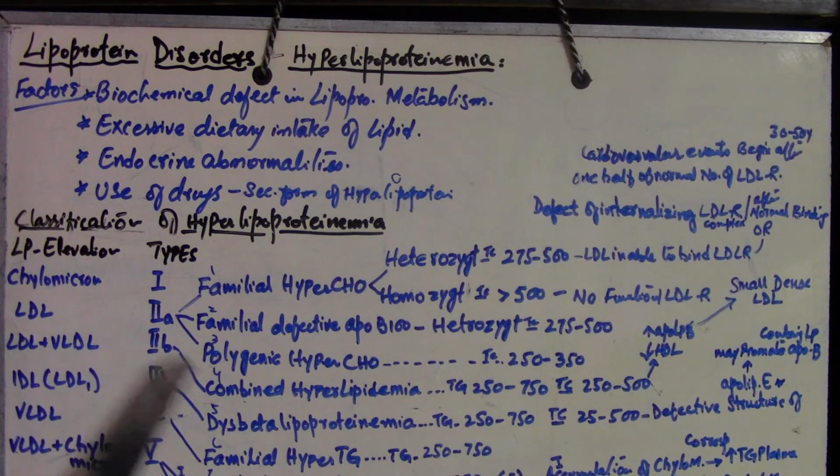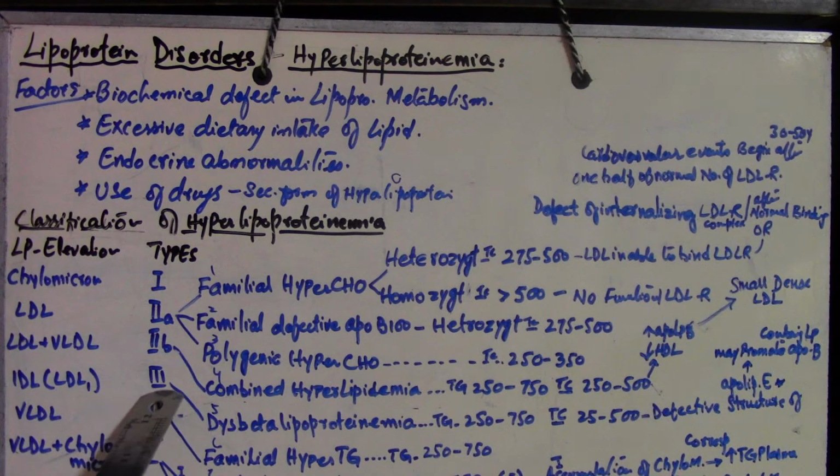The next one is dysbetalipoproteinemia. Dysbetalipoproteinemia is related to type 3, in which IDL is a type of LDL. As I told you previously, IDL is formed from VLDL. When catabolism of the VLDL occurs, the intermediate density lipoprotein is formed.